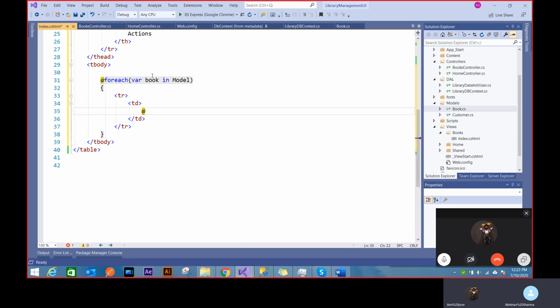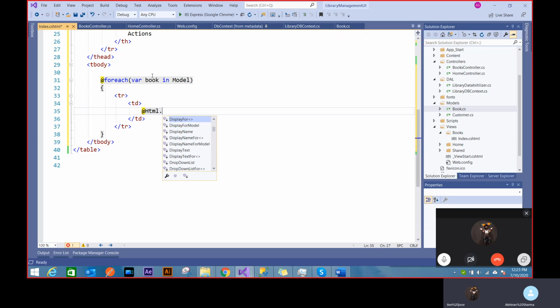So in this, I'll be adding HTML dot display for. Now I don't want to get the name. I want to get the value. I want to get the value of title. So I'll be using display for. Otherwise, I have to use display text for. If I use display name, it's going to get the property name.